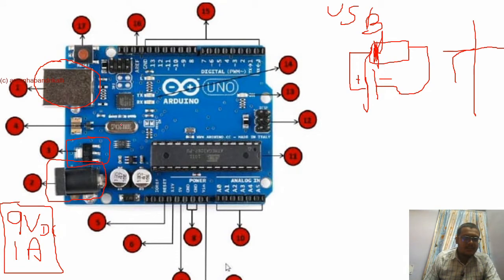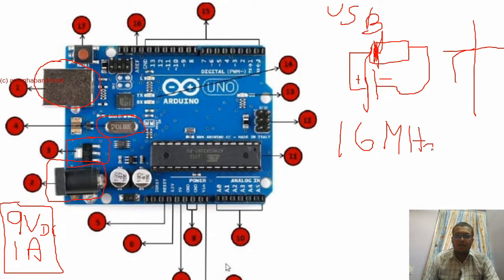So next one is a crystal oscillator. This is a crystal oscillator which is going to provide you a 16 megahertz operating base clock frequency. This is the one which is going to make all these devices that you are going to see here work. So it is going to generate a base clock frequency.